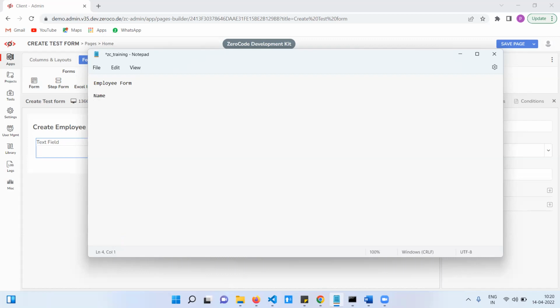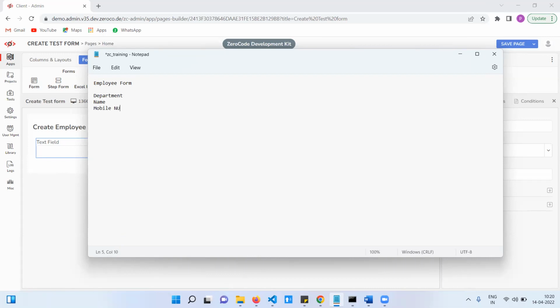Name, ID, salary, email, designation, department.